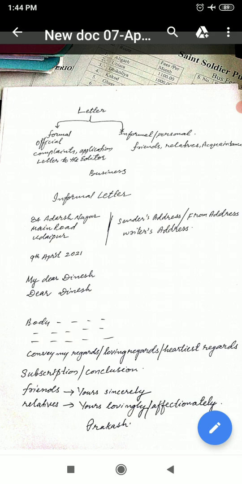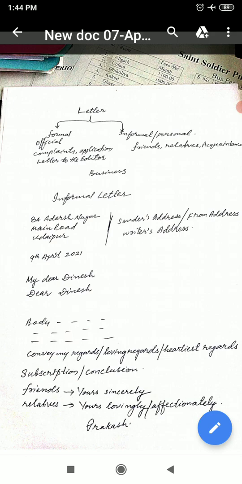I got your letter. I have read the contents. I am really happy or sad, whatever it may be. I would like to write about some situation, some incidents that happened in my house, or whatever it may be in your personal life, that you have to write in the next paragraph.